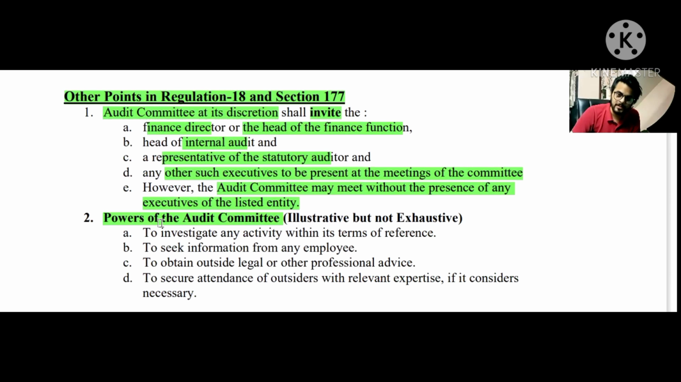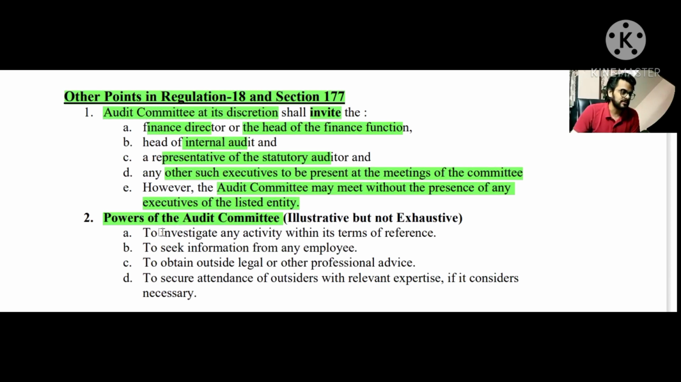There are 4 mandatory powers which form part of the terms of reference as well. So this list is not comprehensive. This list is not exhaustive but illustrative. But these 4 powers are mandatory to be given to the audit committee as per the terms of reference also. So if the question asks you about the powers of the audit committee, you need to write only these 4 points and just mention that these four powers are mandatory for the audit committee to have. All right.